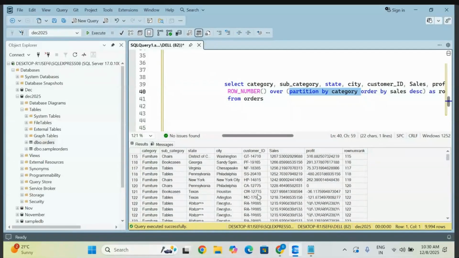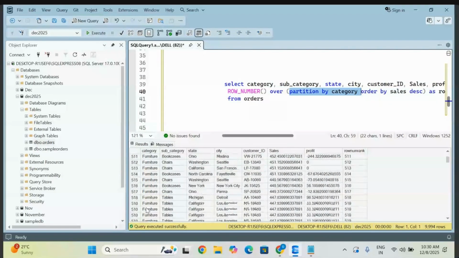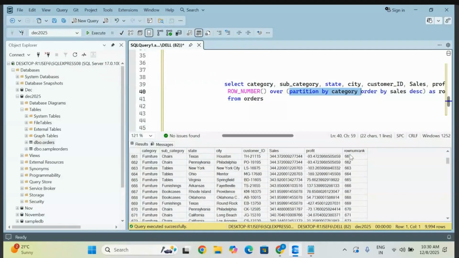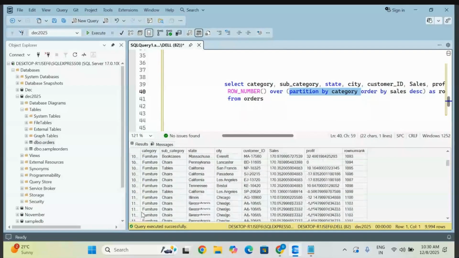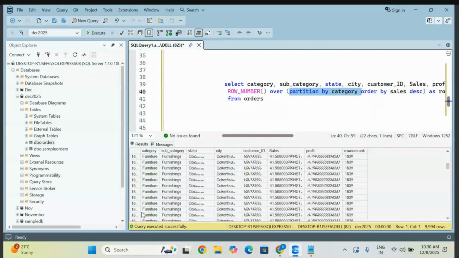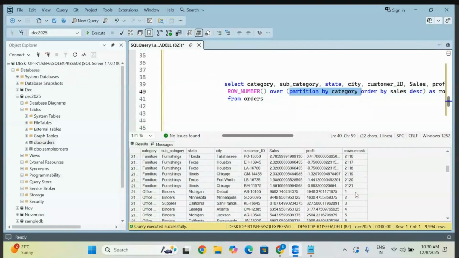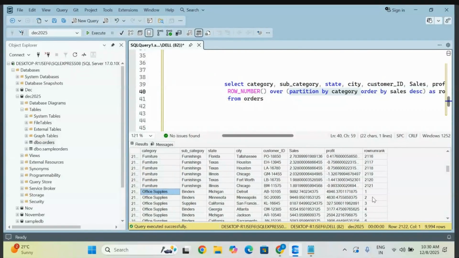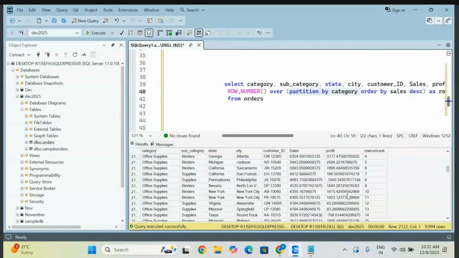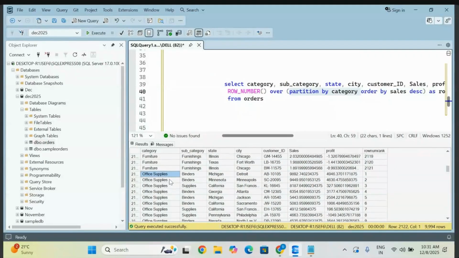The next group gets its rank, so observe here, after this item only it is going to change. It's not about changing; it is giving you the same rank. So don't consider that every item is going to give you a separate rank. Just observe that: so many furniture, then go and check office supplies. The next rank is given for the next item. This is how partition helps you get a separate rank. It never groups together and gives you the total sum of sales like this. That is a different story, which we will understand in detail.